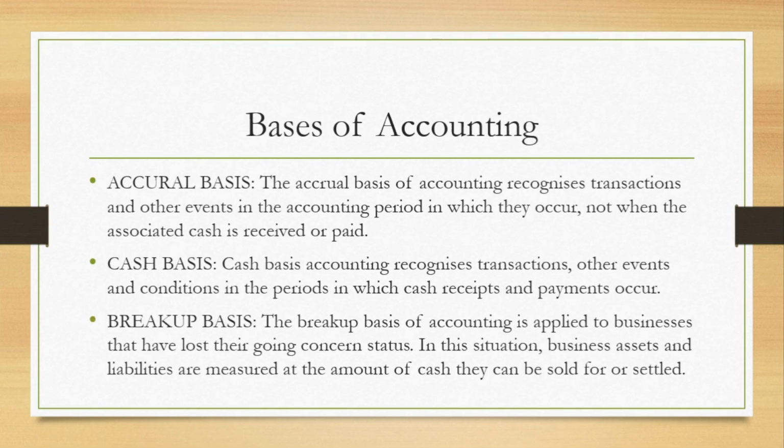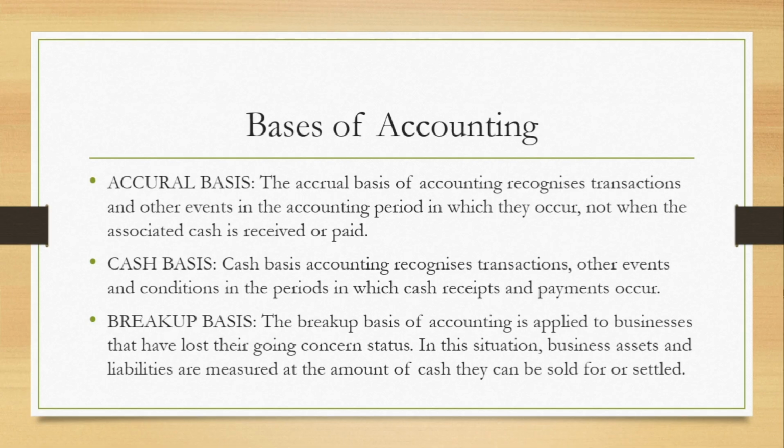And the third one we have is breakup basis. The breakup basis of accounting is applied to businesses that have lost their going concern status. In this situation, business assets and liabilities are measured at the amount of cash they can be sold for or settled. When we look at the concept of accounting, we would notice that every business is regarded as a going concern. A going concern means that they will continue for the foreseeable future.